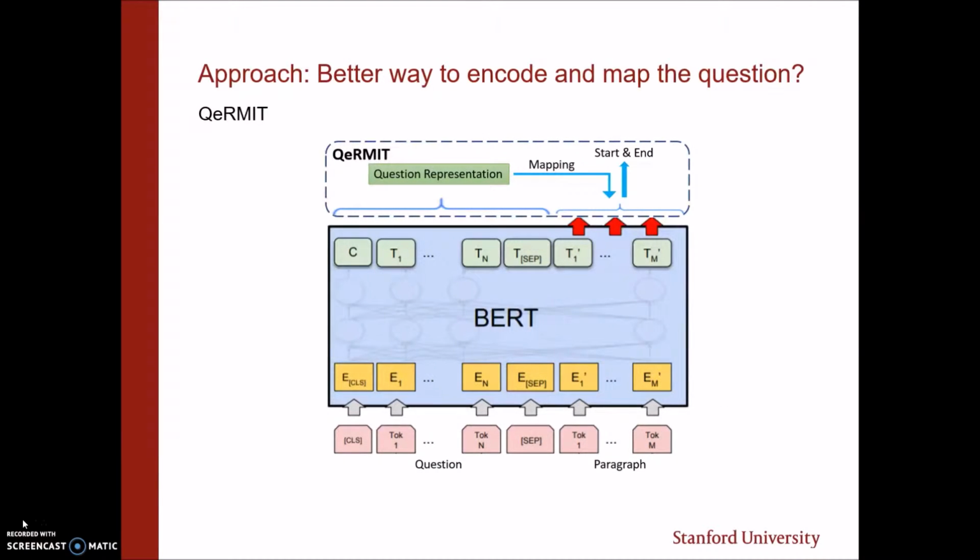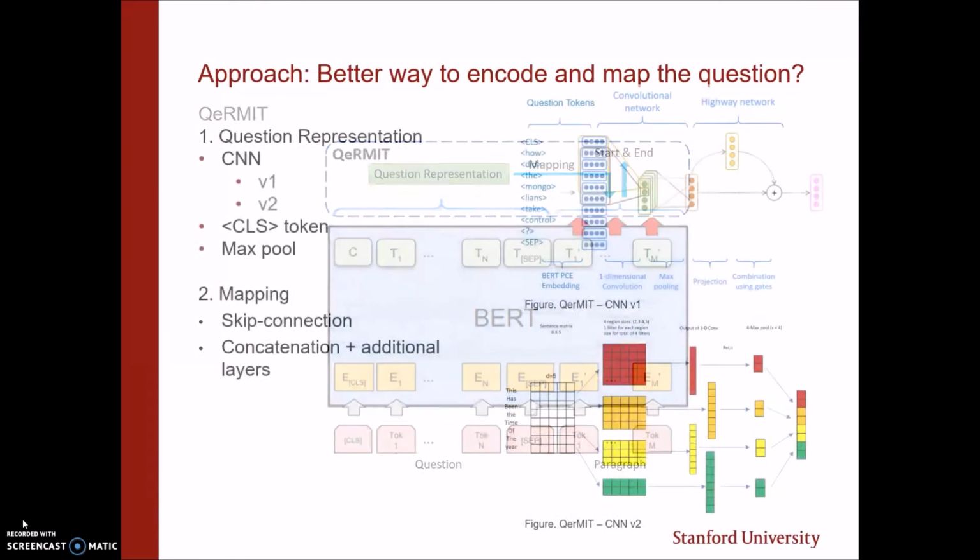So our approach: we started with looking at what does BERT do? How does BERT predict start and end tokens? BERT uses only the context final hidden layer during the fine-tuning phase. We believe that this does not allow BERT to focus as much on the question representation. While theoretically BERT is able to map some of the question onto the context tokens by doing pre-training and fine-tuning using its transformer layers, we believe that more direct mapping from the question representation should help performance, especially in SQuAD version 2.0 where there are a lot of no-answer questions.